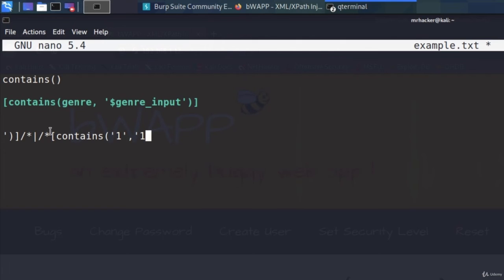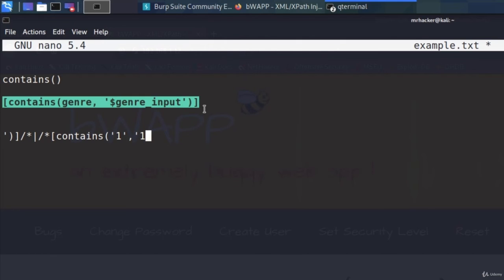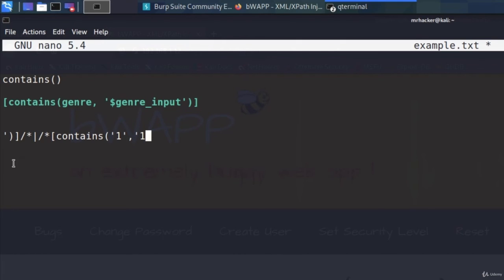So what we did right here is we pretty much closed off this code in the application by specifying these three signs. Then we added our own contains function, and the leftover signs that we closed off in the application code are getting added at the end right here, therefore we don't need to type them in twice.